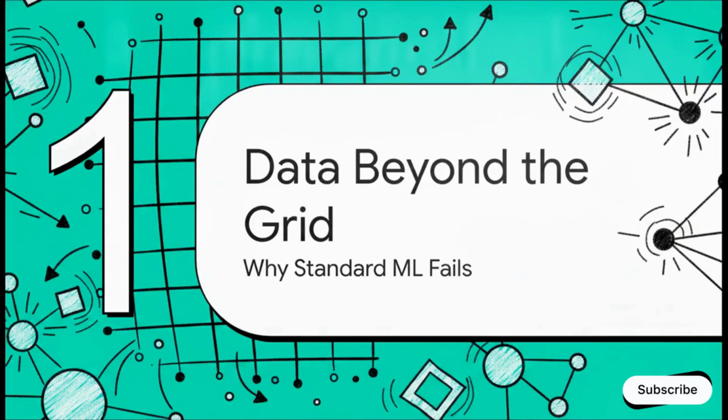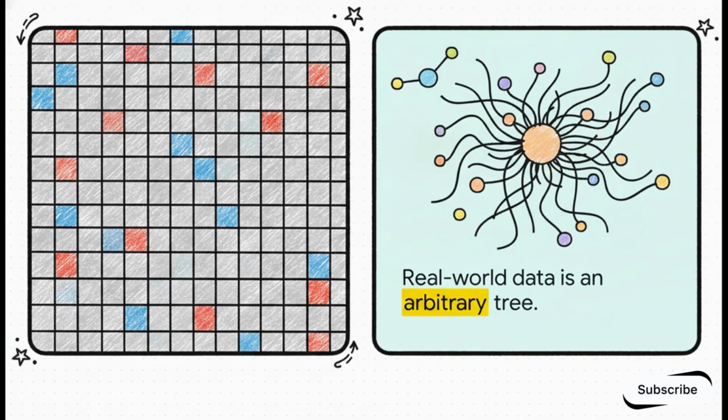So starting with section 1, data beyond the grid, and why standard ML basically fails on networks. You know, standard machine learning models, like convolutional neural networks, stubbornly expect all data to live on a perfect, fixed Euclidean plane. Think about it. An image is just a rigid grid of pixels. A sentence is a rigid one-dimensional sequence of words. Standard ML demands this uniform Excel spreadsheet grid where row 1 is always sitting right next to row 2.